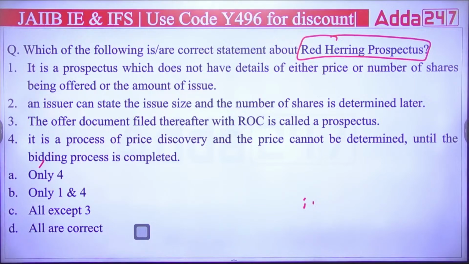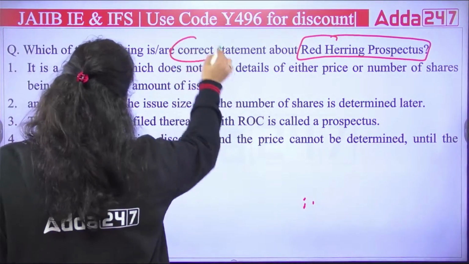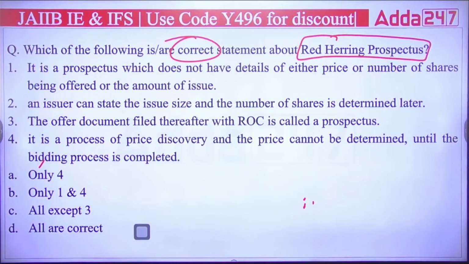Okay, so red herring prospectus. You have to find out the right statement. First is saying it is a prospectus which does not have details of either price or number of shares being offered or the amount of issue. Second is saying an issuer can state the issue size and the number of shares is determined later. Third is saying the offer document filed thereafter with the ROC is called prospectus. Fourth is saying it is a process of price discovery and the price cannot be determined until the bidding process is completed. So out of these four, you have to answer which of the following is correct. A, B, C or D?